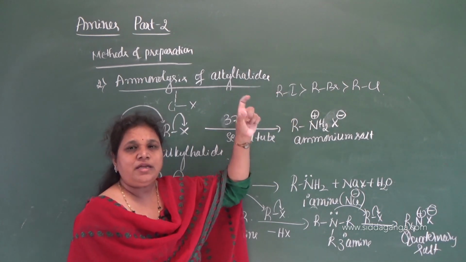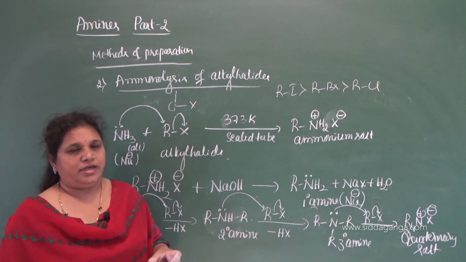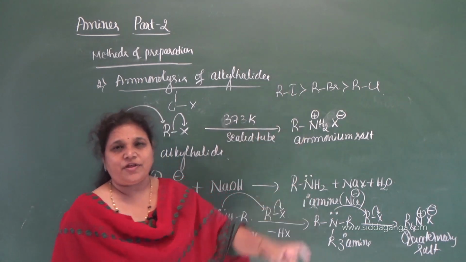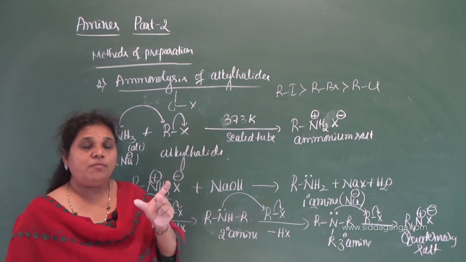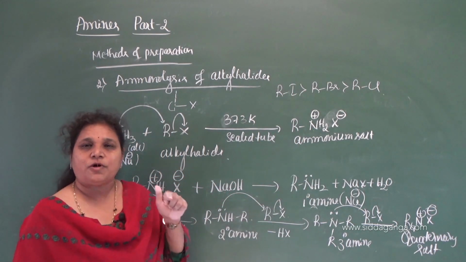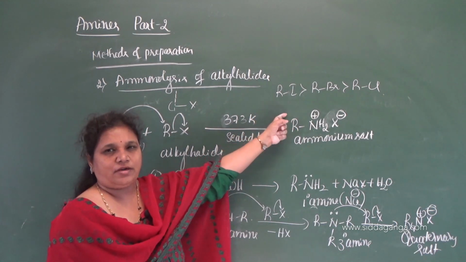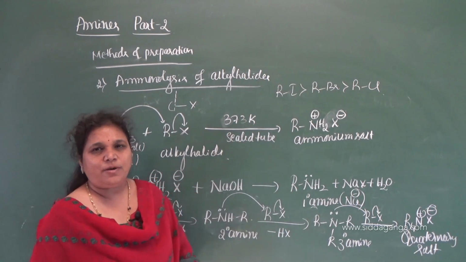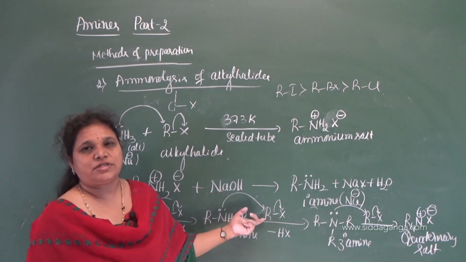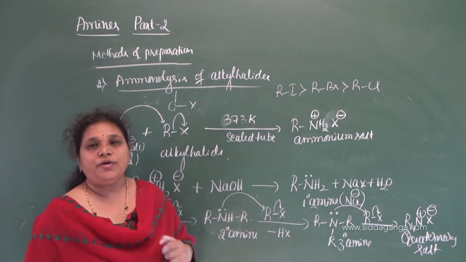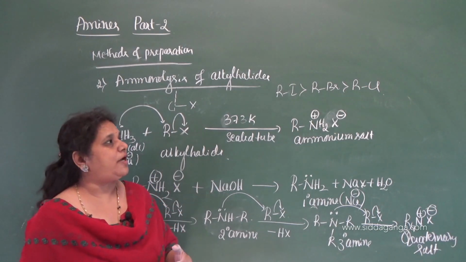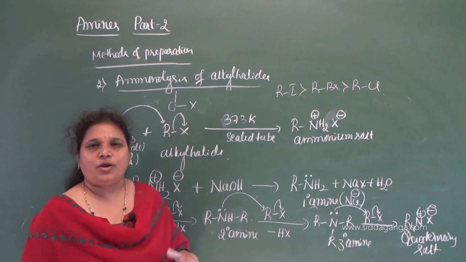Because of the increase in the size of iodine. As the size of the halogen atom increases, bond length increases, bond strength decreases. So the CI bond is weak, therefore it readily undergoes cleavage and the nucleophilic substitution is easier. Therefore iodides are highly reactive compared to bromides and chlorides.